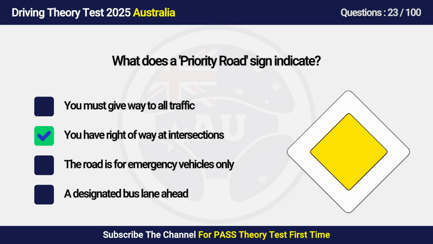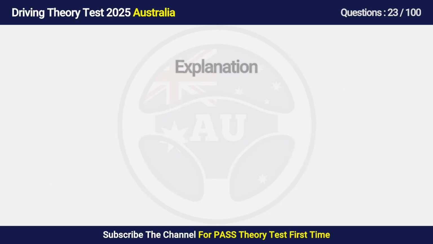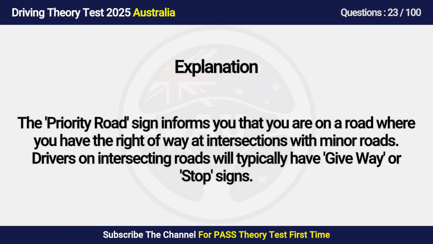Answer is B. You have right of way at intersections. The priority road sign informs you that you are on a road where you have the right of way at intersections with minor roads. Drivers on intersecting roads will typically have give way or stop signs.